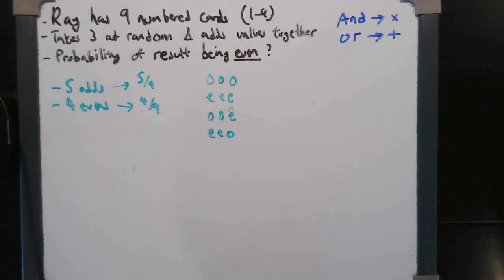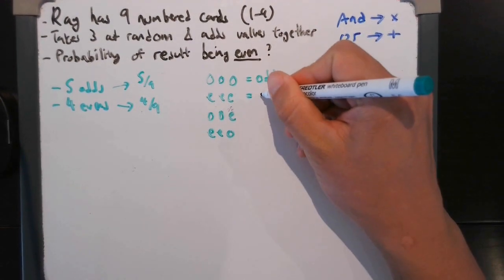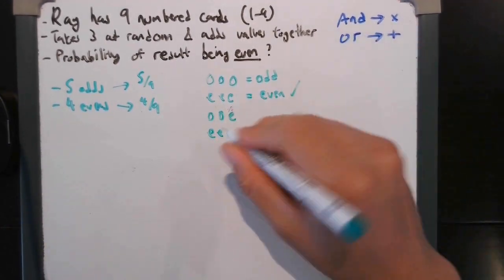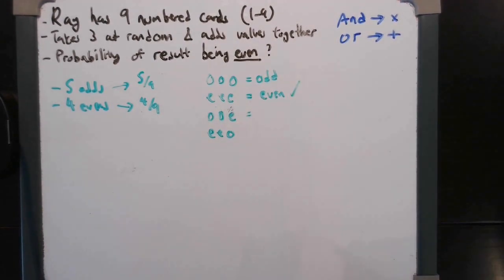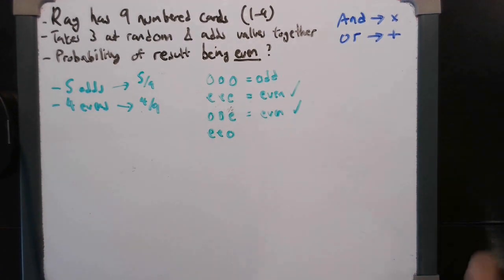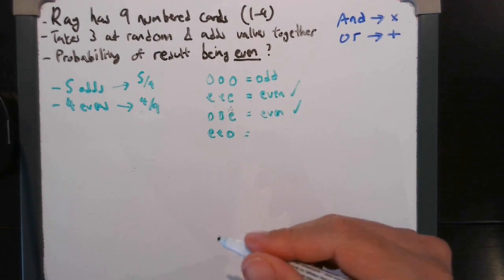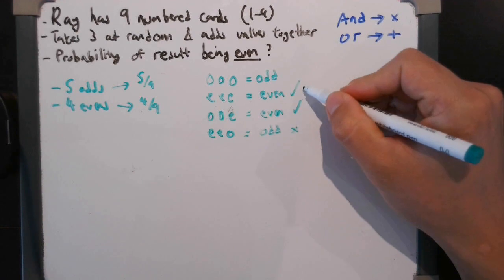Now, odd, odd, odd gets us an odd number. Even, even, even gets us an even number. So in terms of this, even, even, even is good. It applies to our probability for the answer. Odd, odd, even also gets us an even number. If you want more explanation of this, I can talk through it in the comments. And even, even, odd gets us to odd. So we just need to find the probabilities of these two.